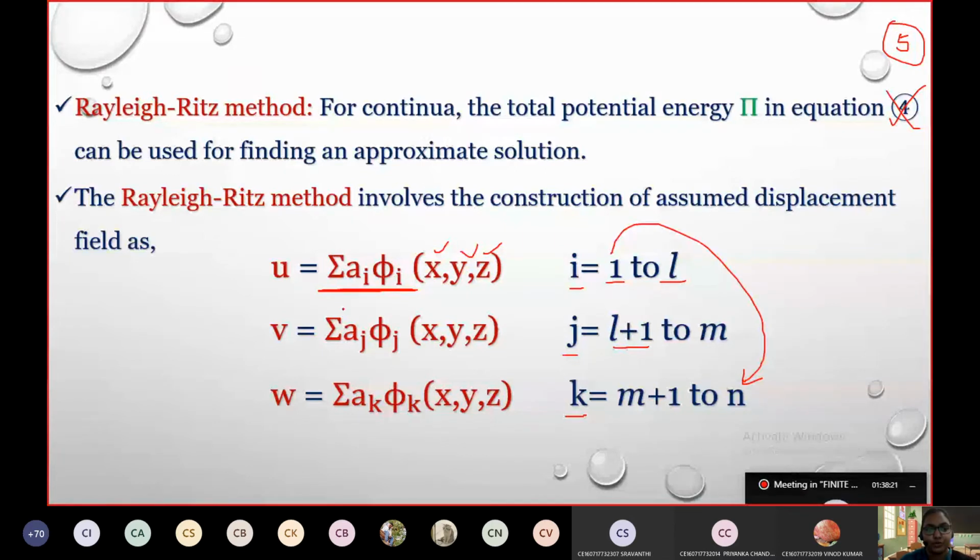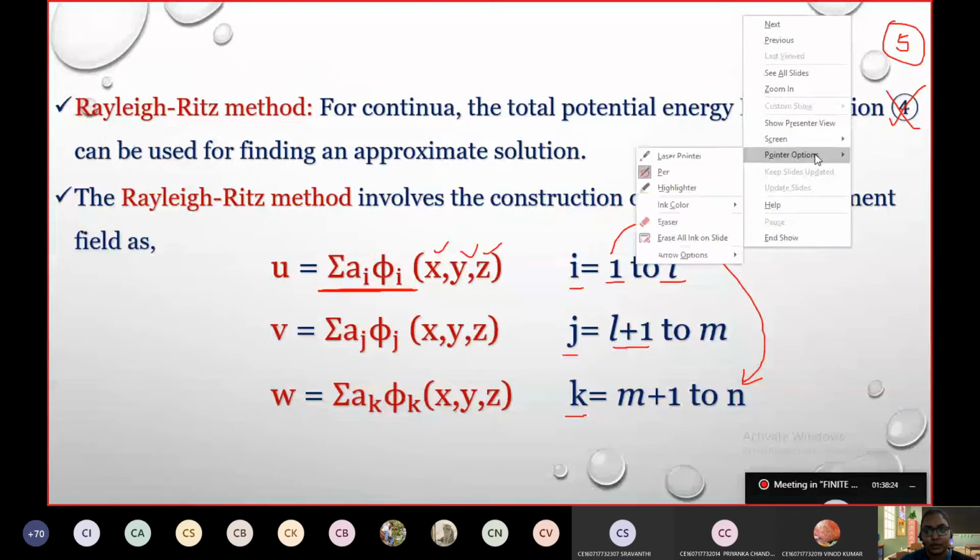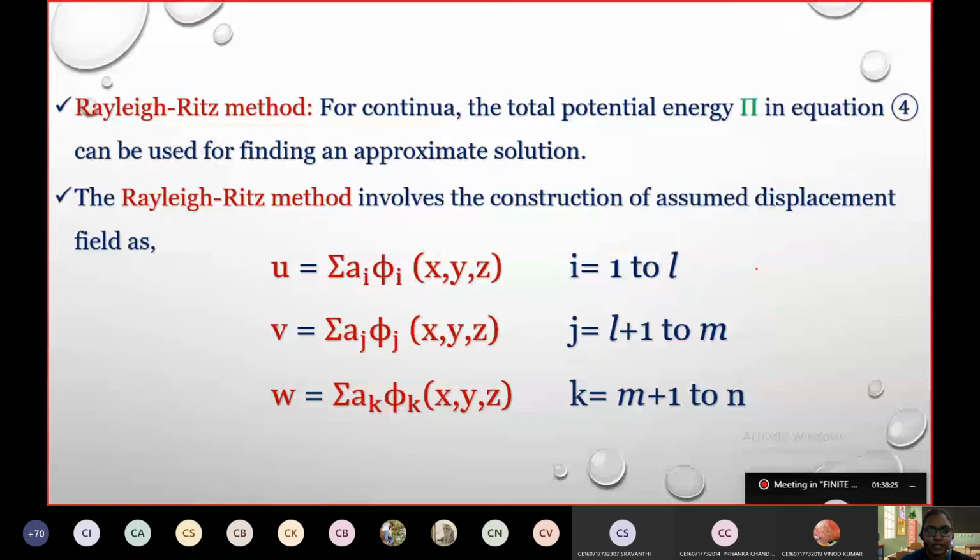u, v and w are the displacement components in x, y and z direction. When it is u, the points are i. When it is v, it is j. When it is w, it is k. How it works, if you solve one problem, you can understand.